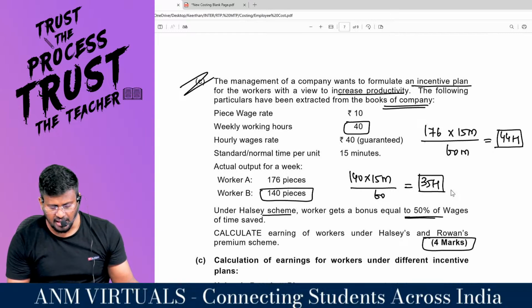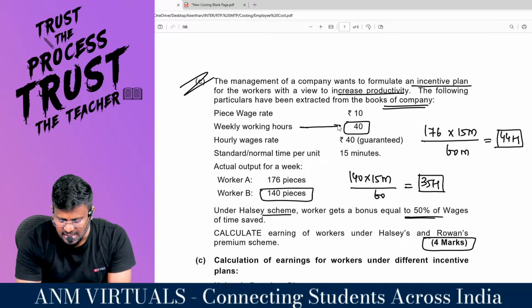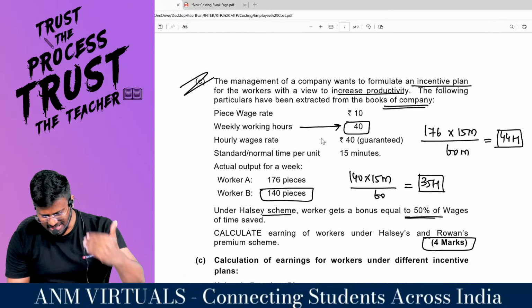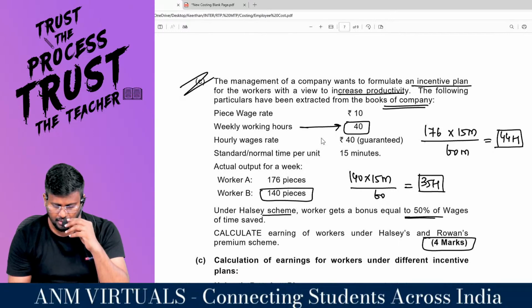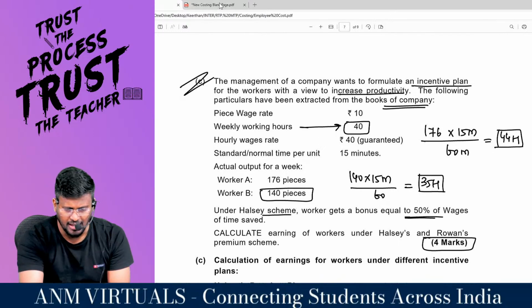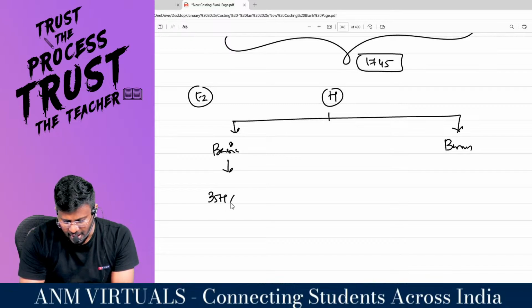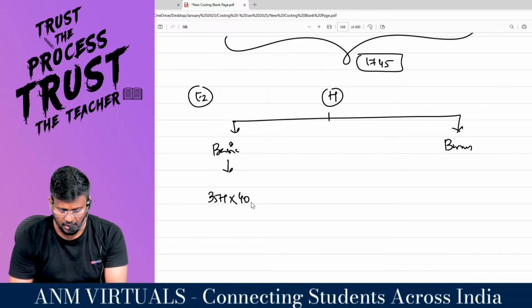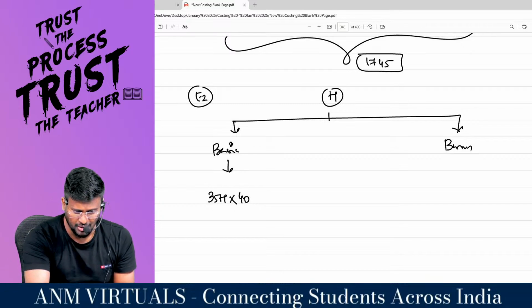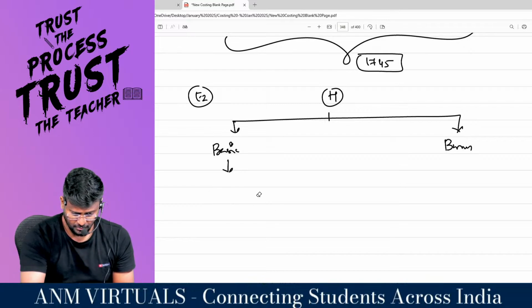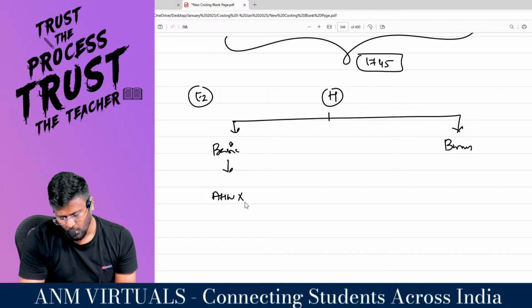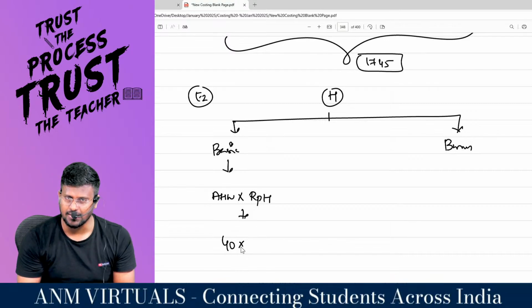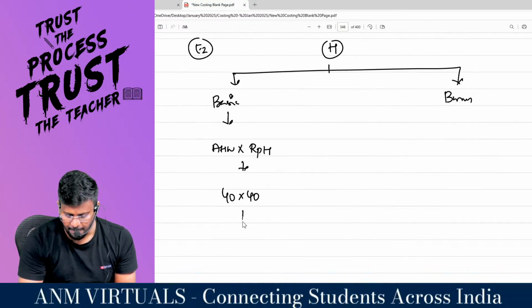But he has taken, sir, 40 hours. Sir, 40 hours is the weekly working hours. Oh my God. That means instead of completing the job within 35 hours, he took 40 hours. So for that basic, 35 hours into basic wage rate of 40, so 35 into 40, but here basic will not be based on the standard hours. Basic will be based on the actual hours. So actual hours worked into rate per hour. He has worked for 40 hours. Into rate per hour is what? 40. Alright, sir. So 1600 will be the basic.